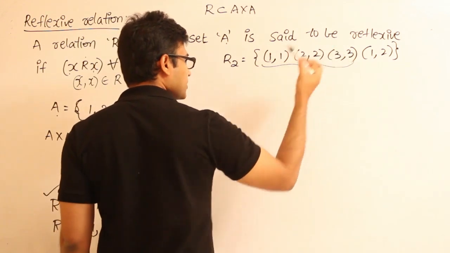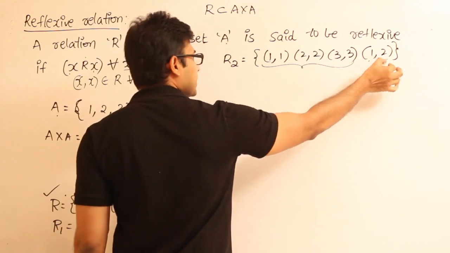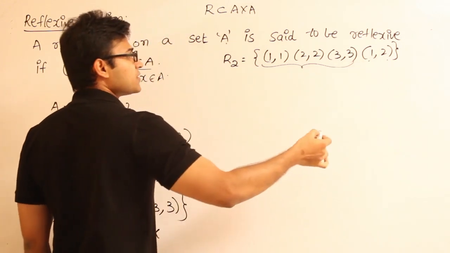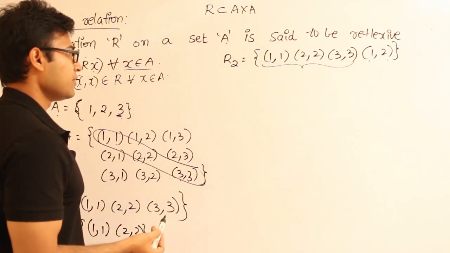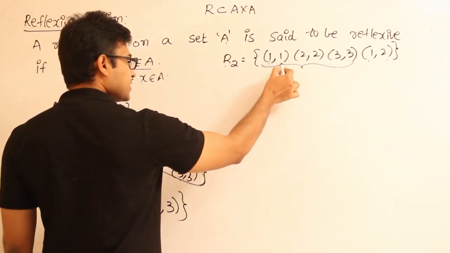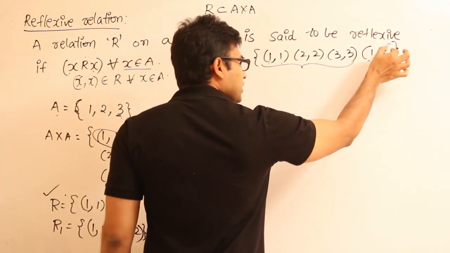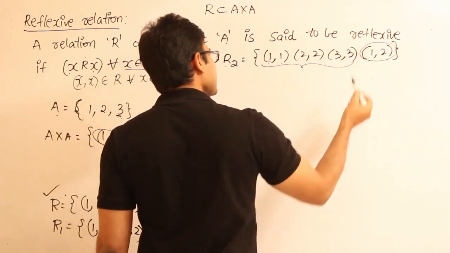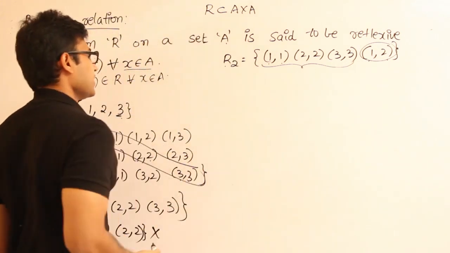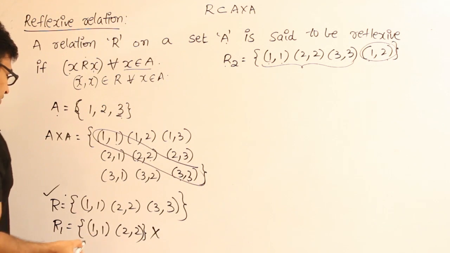Yes, all elements are present. That's it. They don't specify anything about the remaining elements. The remaining elements may be present or may not be present. Therefore, by definition, since R2 contains all the elements of type x comma x, R2 is reflexive. So we need not think about this at all. Even if it is present or not, still it is reflexive. Therefore, R2 is reflexive.